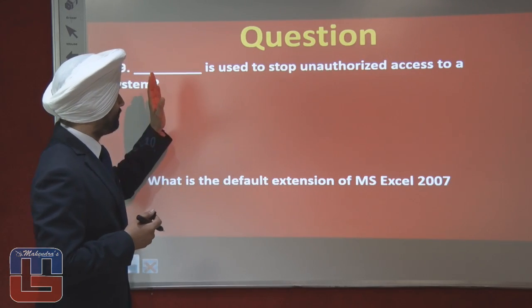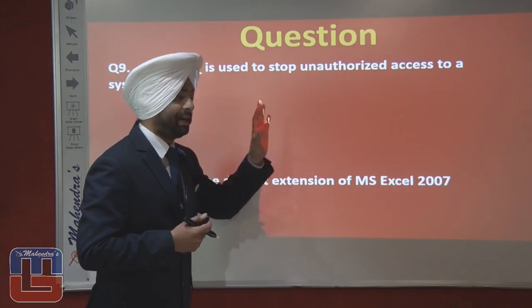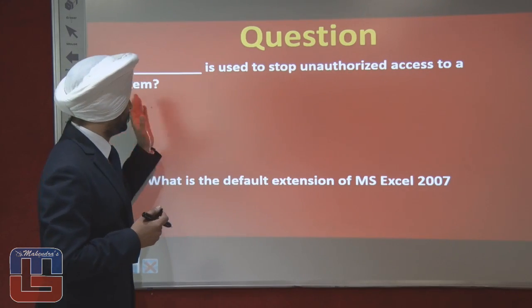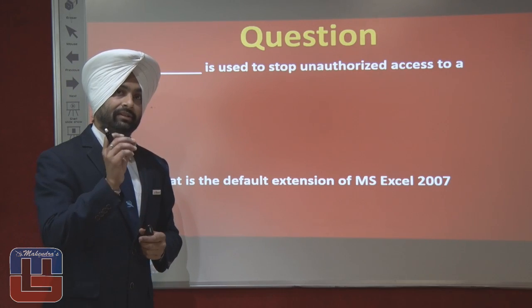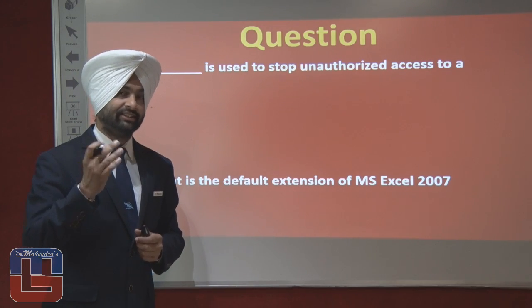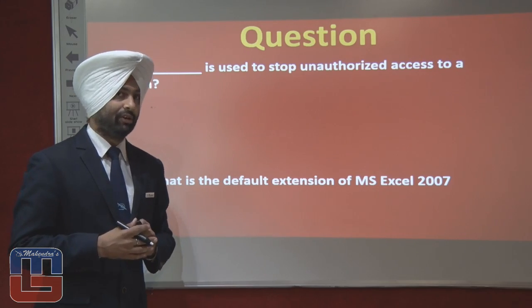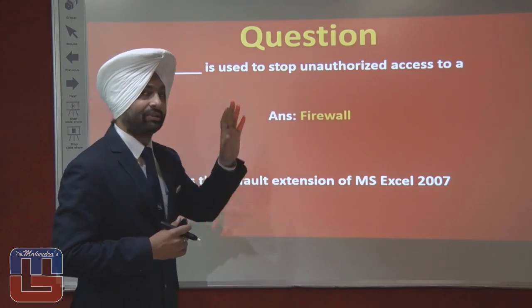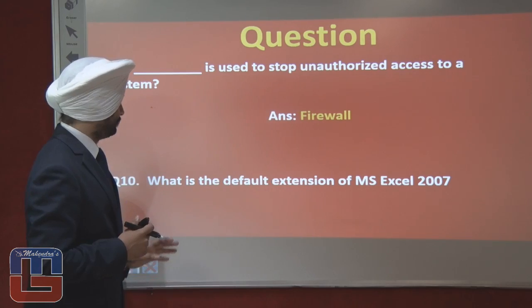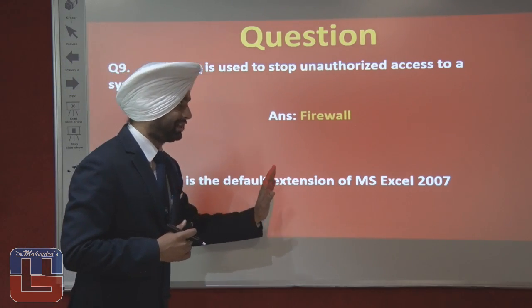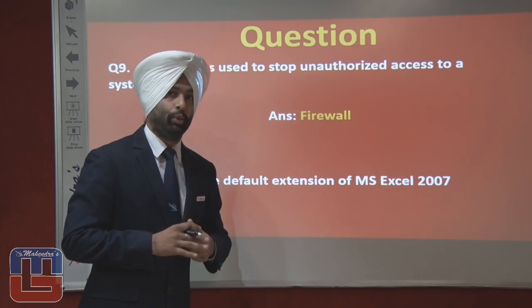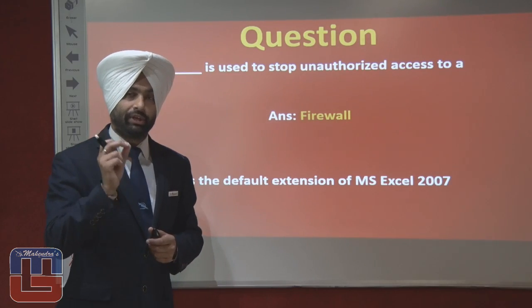The next question we have is, dash is used to stop the unauthorized access to a system. Now, the answer is, yes, it is an easy one. Dash wall. Yes, it is the firewall. The firewall is used to stop the unauthorized access to a system. What is the default extension of MS Excel 2007?